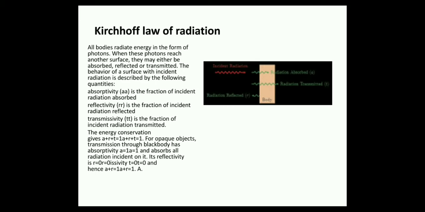For opaque objects, there is no transmission. A black body has absorptivity A equal to 1 and absorbs all radiation that is incident on it. Its reflectivity is 0 and transmissivity is also 0, and hence A plus R equals 1. This is a small diagram on the right hand side where we see that the incident radiations are reflected, absorbed and transmitted.